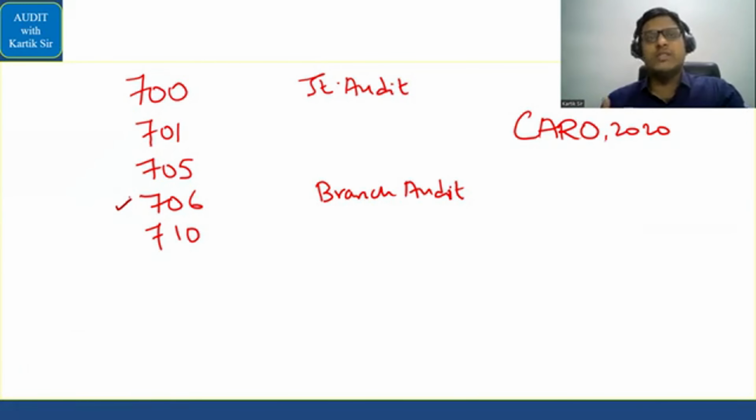What is SA 706? SA 706 is nothing but emphasis of matter paragraph and other matter paragraph. Now, whenever the management has prepared the financial statements properly, management की यहाँ पे कोई भी गलती नहीं है, management has given the financial statements in a proper manner, but the auditor is of the opinion that it is fundamental to the user's understanding to highlight some point that the management has given in the notes to accounts. तो अगर यहाँ पे ऑडिटर को कुछ हाईलाइट करना है रिगार्डिंग द फाइनेंशियल स्टेटमेंट्स, देन द ऑडिटर विल गिव द हाईलाइट एज पर योर SA 706. देयर इज अ पैराग्राफ कॉल्ड एज एम्फसिस ऑफ मैटर पैराग्राफ.